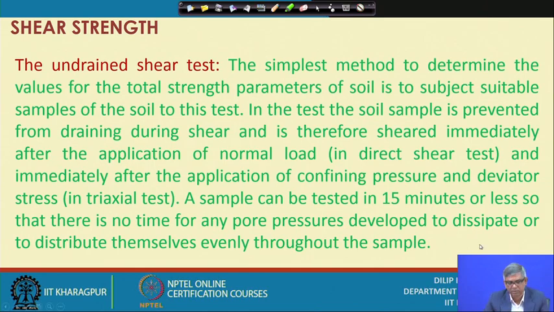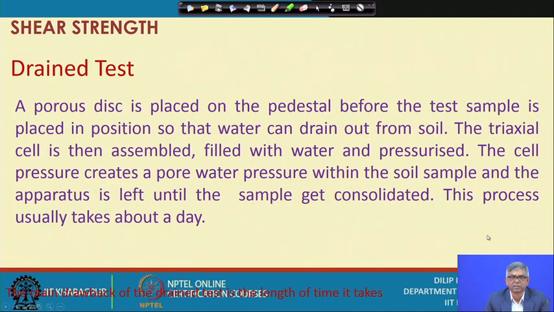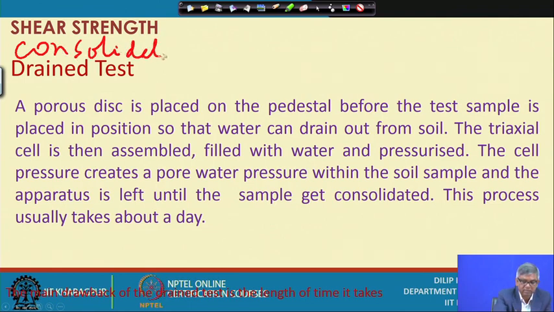Next is the drained test. Before the drained test, I could actually have done the undrained test also, either way it is the same. The drained test is actually the consolidated drained test.